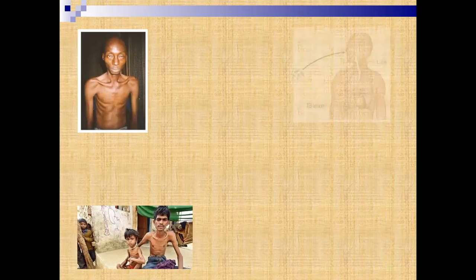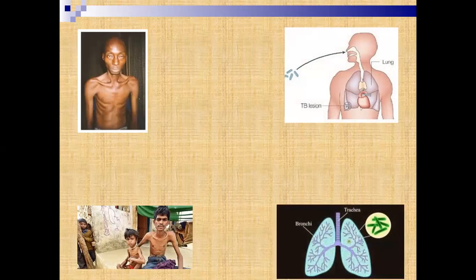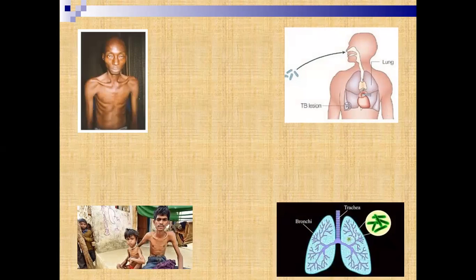Now the next one. Tuberculosis is transferred by direct infection, meaning through coughing. The droplets are transferred into the air, and through this the droplets are inhaled by someone, enter the normal person's body, and the person suffers from tuberculosis.